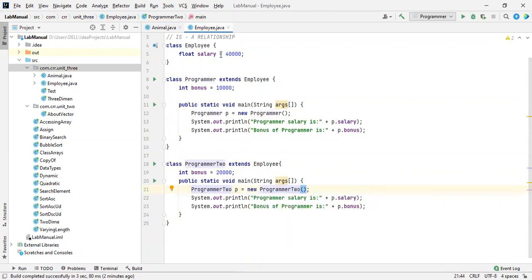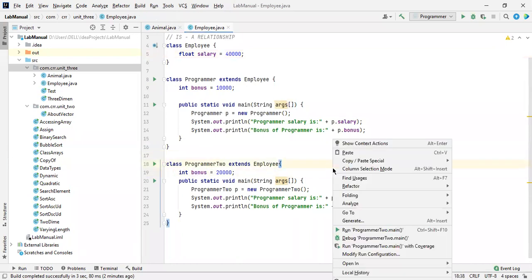So this is a parent class. These two are child classes. What they are doing is acquiring the properties of the parent class. So the salary for both programmers is the same, and their bonus is different. Based on their work, they are going to get the bonus. Let me run this program.